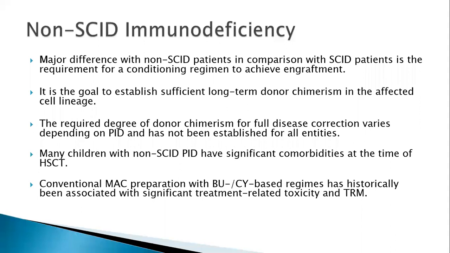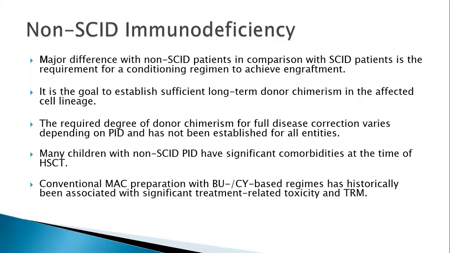The required degree of donor chimerism for full disease correction varies depending upon the primary immunodeficiency disorder, and we don't know for each because the list keeps increasing and the number of patients is few in this otherwise rare disease. Many children also have other significant comorbidities depending upon the disease or the gene affected. They might have other organ dysfunctions and systemic effects,